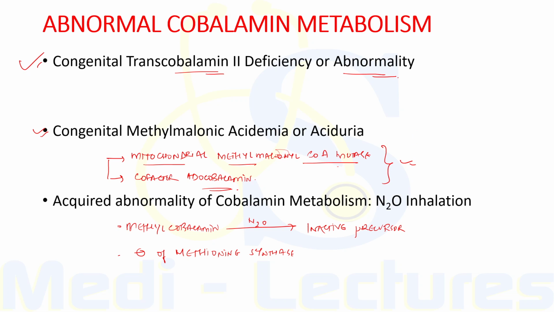There can also be acquired abnormality of cobalamin metabolism due to nitrous oxide inhalation. So what nitrous oxide does is irreversibly oxidize the methylcobalamin to its inactive precursor. Now this leads to inactivation of methionine synthase. Methylmalonic aciduria does not occur in this condition, as adenosylcobalamin is not inactivated by nitrous oxide. So nitrous oxide inhalation, which is commonly used in the ICU, can also lead to megaloblastic anemia.